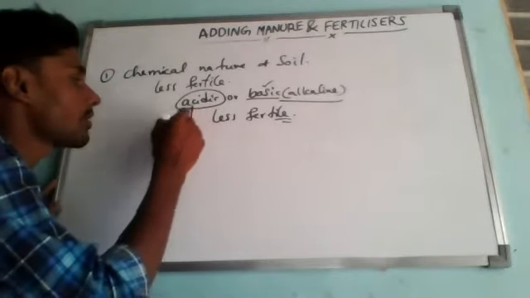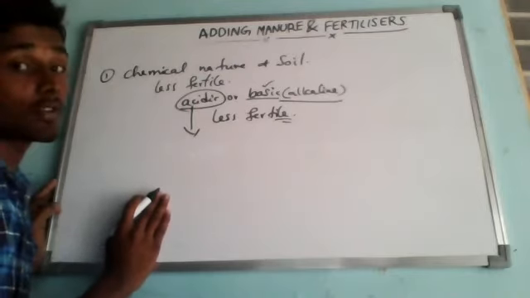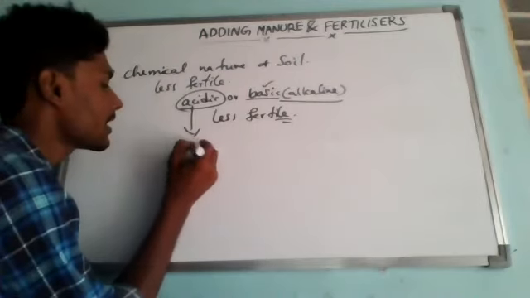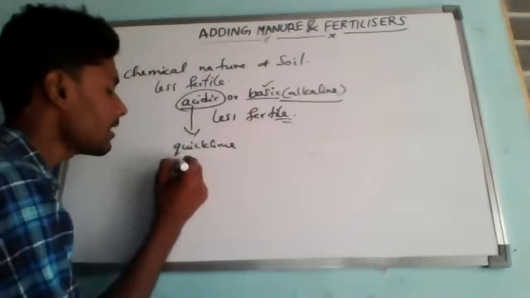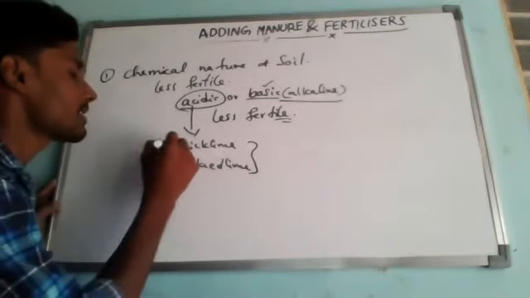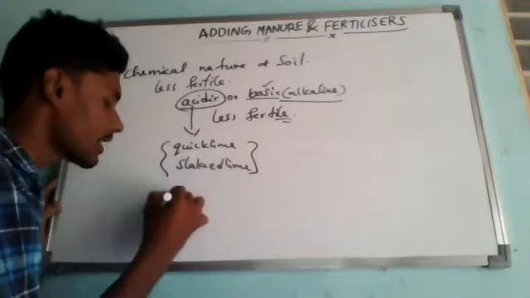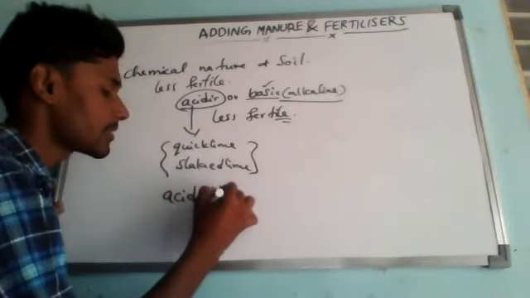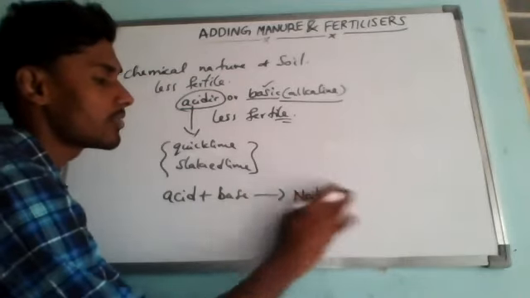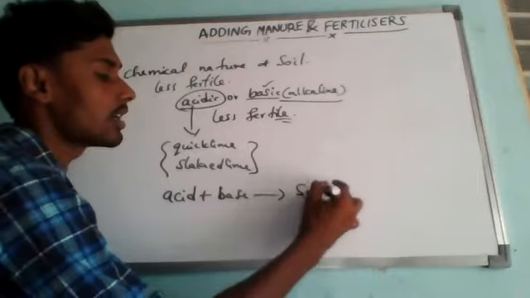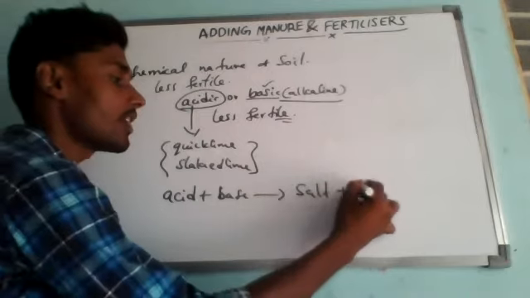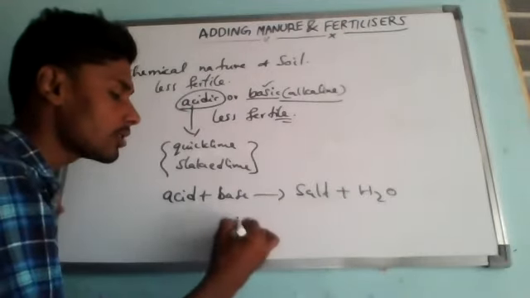Correct or not? We have even studied this in class 7. If the land is too acidic, we have to add quicklime or slaked lime. These are bases, and we know that reaction, which we studied in class 7: acid plus base makes it neutral. It is a neutral reaction, because they convert into some kind of salt, not common salt but some chemical salt, and they also form water. This is called a neutralization reaction.